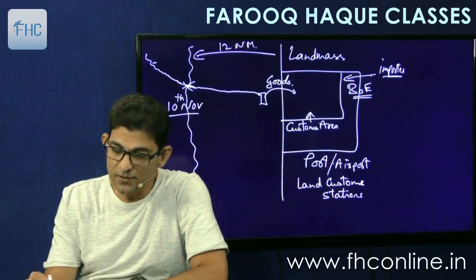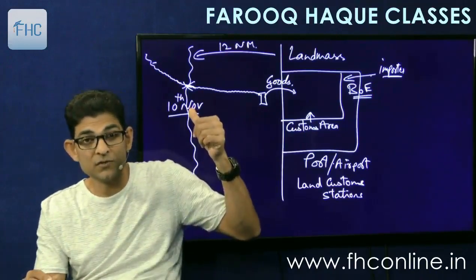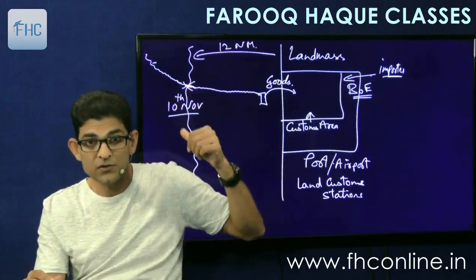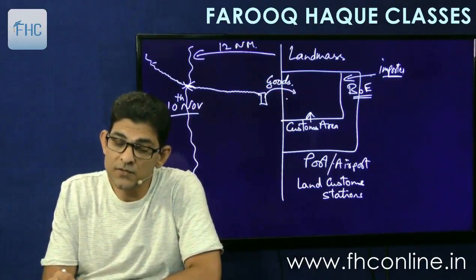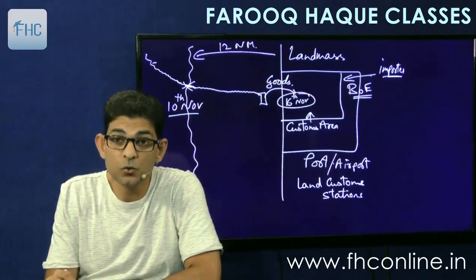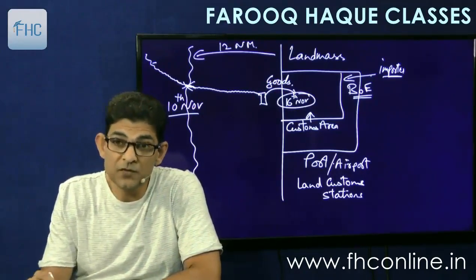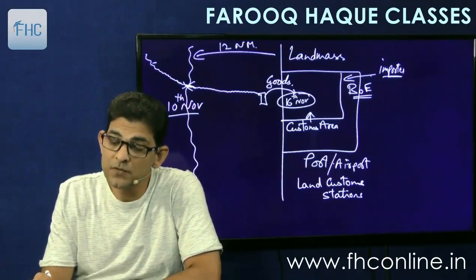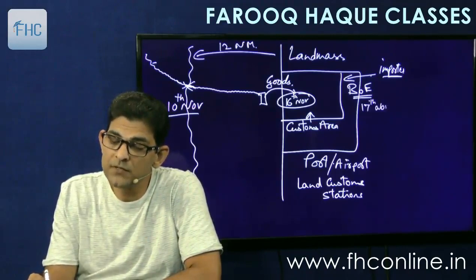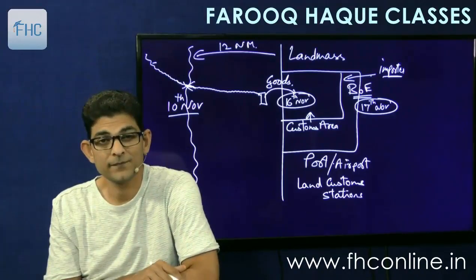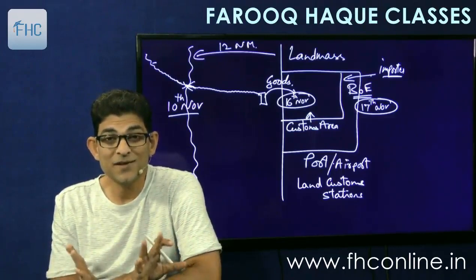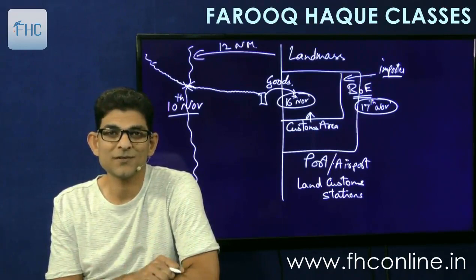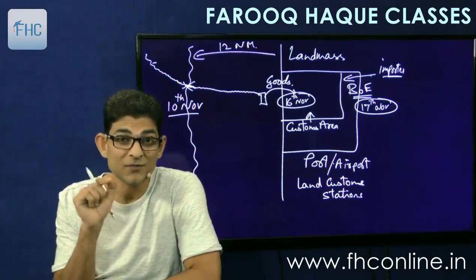Now let's take an example that the goods have crossed the territorial waters on 10th November. Then they are unloaded on, say, 16th of November. The goods are unloaded onto the port, and the bill of entry is filed by the importer on 17th of November, the next day. So now the question arises, when does the taxable event happen? That's the question.